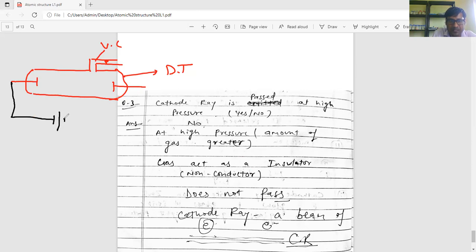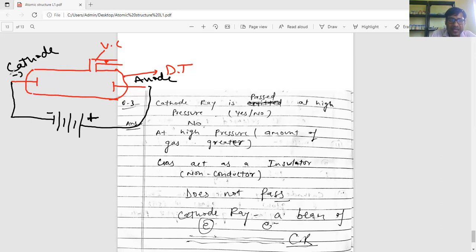The battery has small and large lines alternating. This one is called plus, this one is called minus. The electrode connected to the negative terminal is called the cathode, and the electrode connected to the positive terminal of the battery is called the anode. The battery decides which one is cathode and which one is anode.